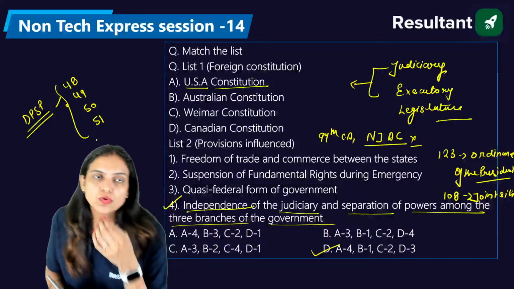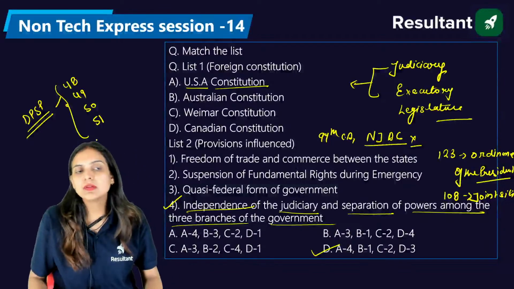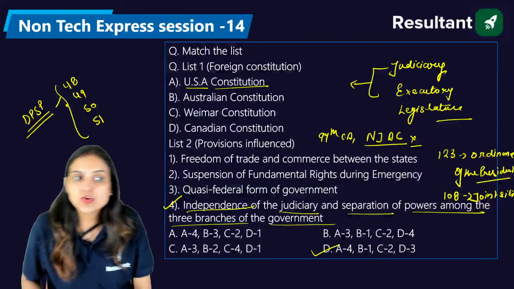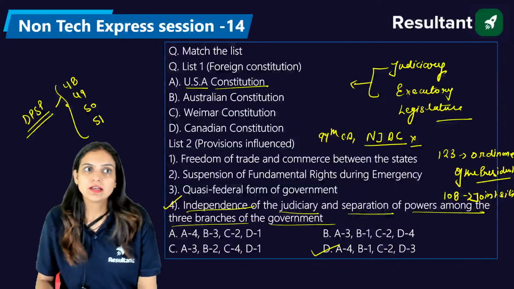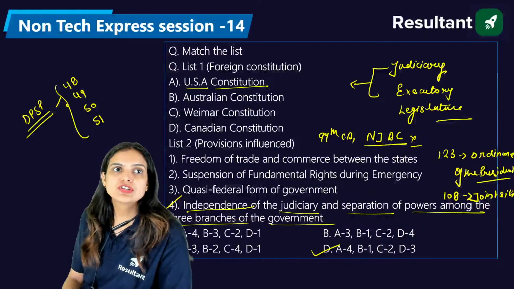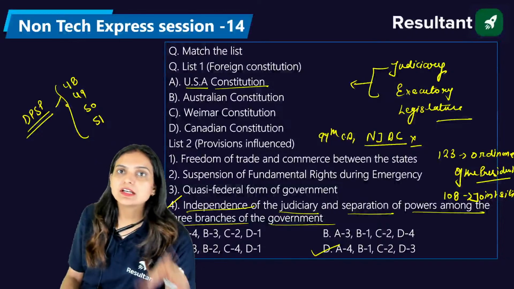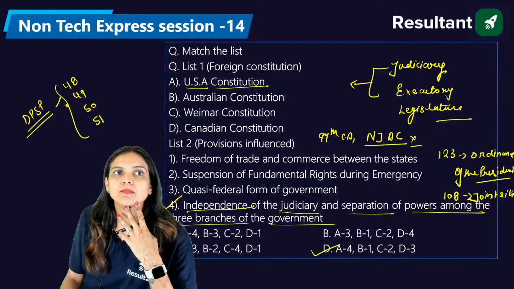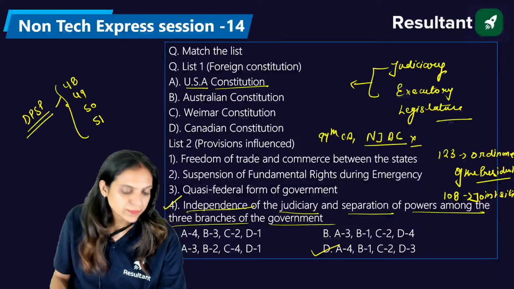Out of all these four options, which do you think will be the right answer for the separation of the judiciary from the executive? Under which article will it come? Any idea, anyone?